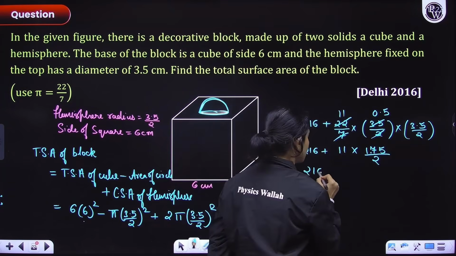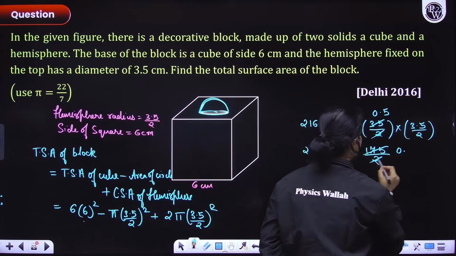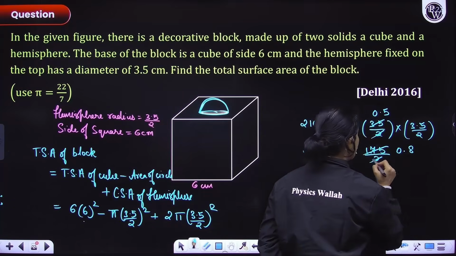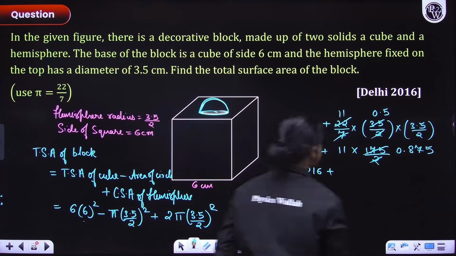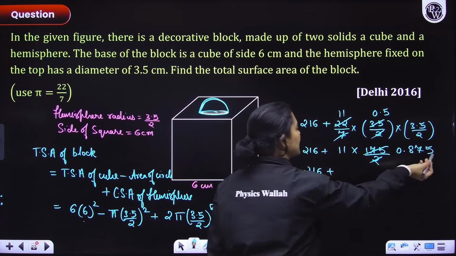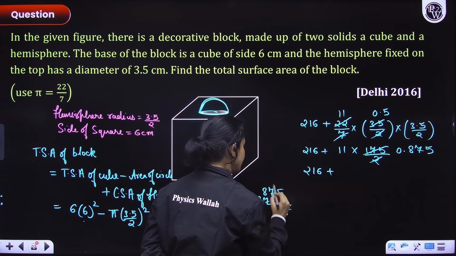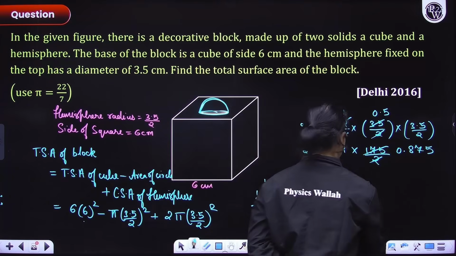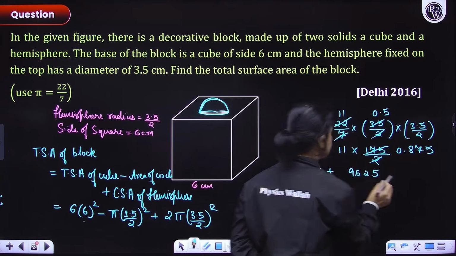Now I'll quickly divide this. So what do I get? I'll get 0.875. Now I have to multiply 11 with 0.875. So 875, 875. So I'll have 5, 12, 16, 9, 6, 2, 5. Basically 9.625.